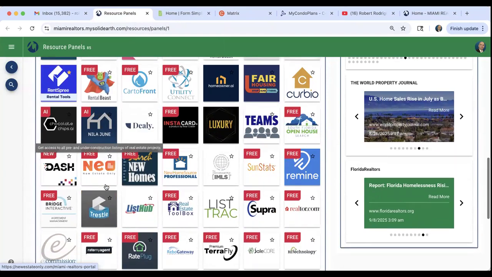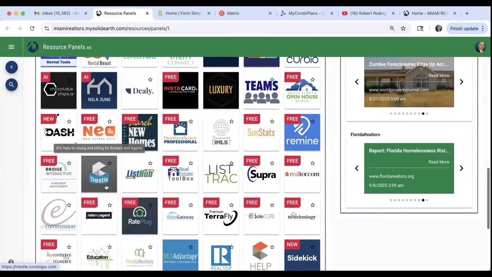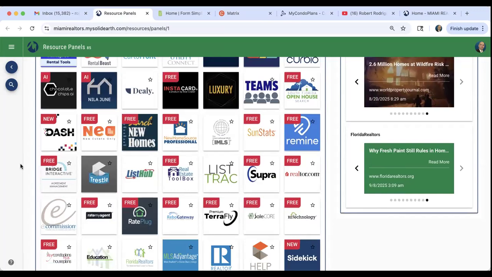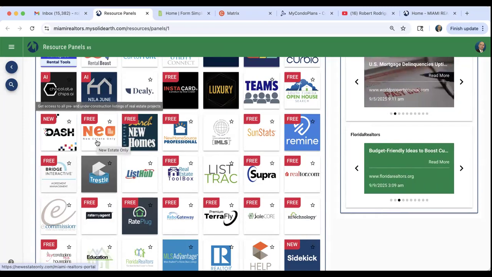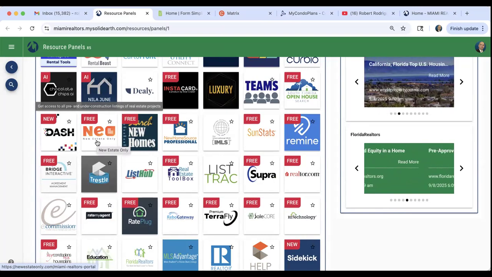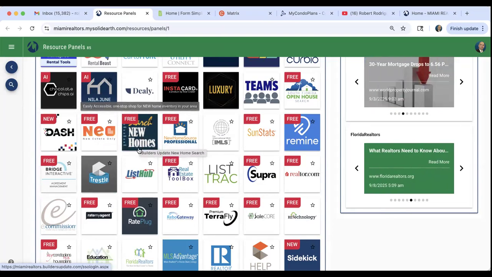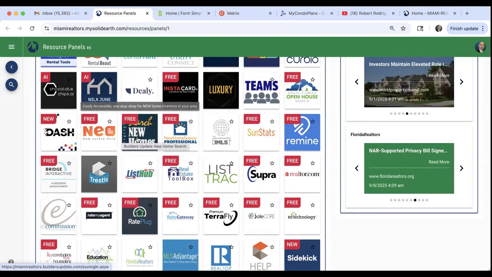Now I'm going to move on down here real quick to a few other tools I want to bring attention to. For those of us who want to concentrate on pre-construction or new construction projects, there are several options. There is Neo, a database of all new construction happening in South Florida, mainly condos, but there are some townhome communities there. And then there's New Home Search, and New Home Source Professional. These are all for new construction projects.